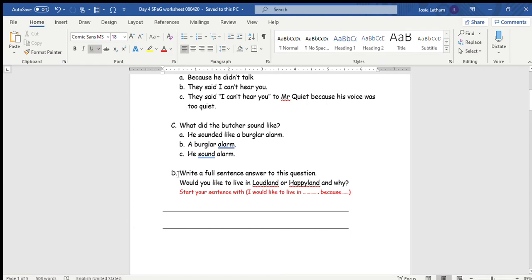And now I'm going to get you to write your own full sentence answer. The question is, and this is for you to answer about yourself, would you like to live in Loudland or Happyland, and why? So I want you to write in a full sentence answer. You can start your answer with, I would like to live in either Loudland or Happyland because, and then make a complete sentence answer with a capital letter and a full stop.